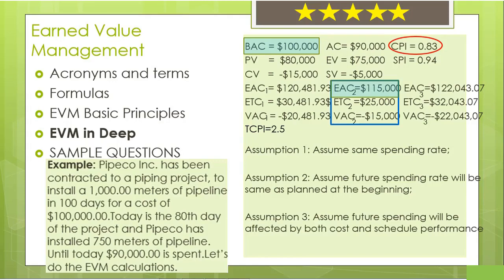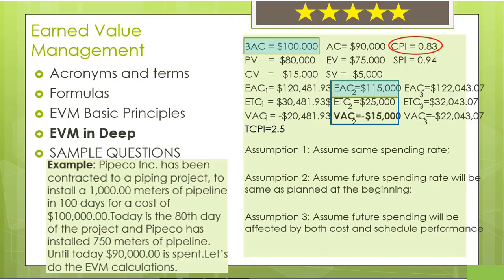But this time, since future spending will continue as we planned at the beginning, it is less than the EAC value we found for our first assumption. If CPI was greater than 1, then it would be less than we found for the first assumption.